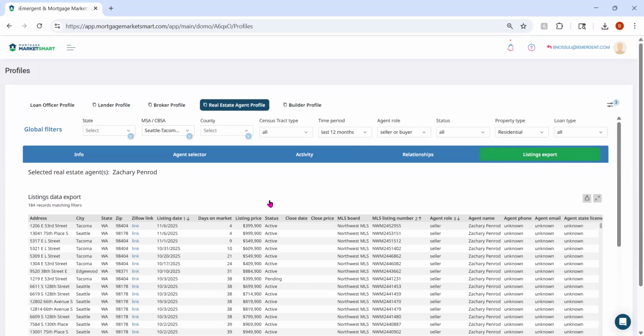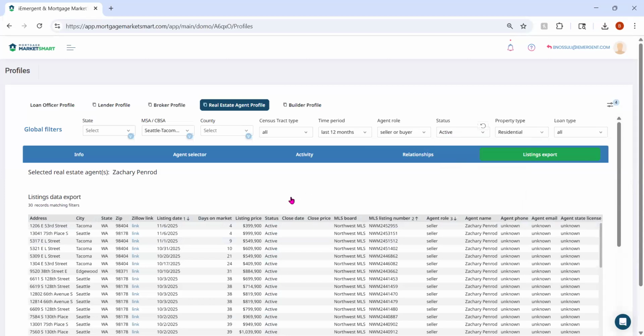And we can notice from this column, the status column, whether these are active listings or pending. So I'm actually going to narrow these to specifically view active listings by selecting active here. And now we are down to 30 records.